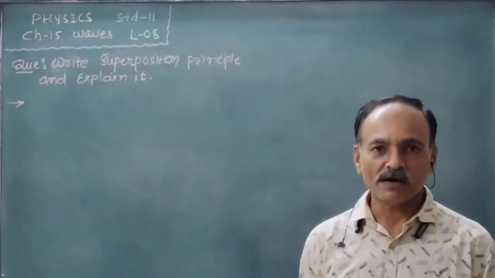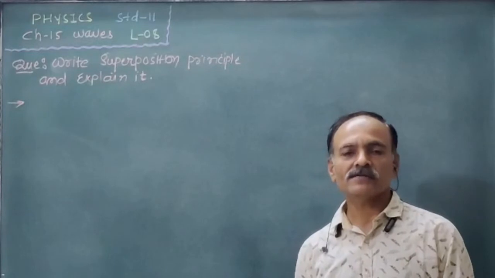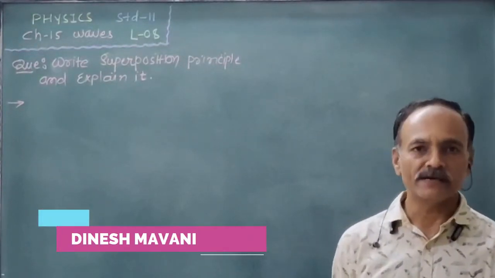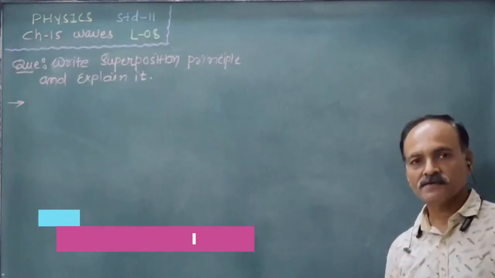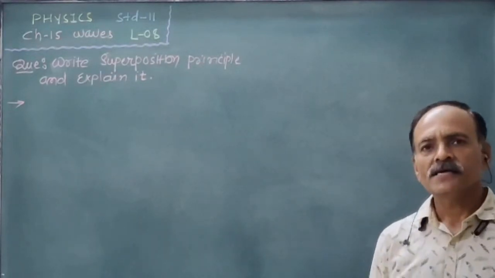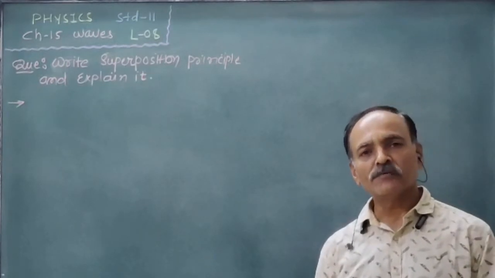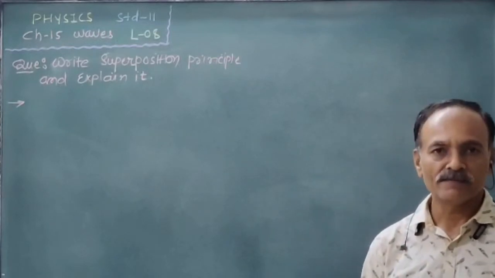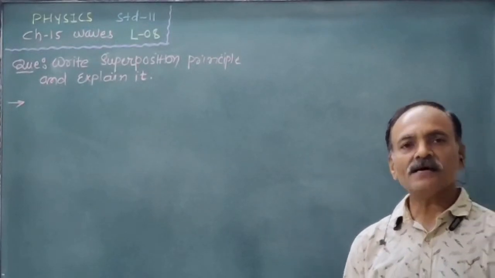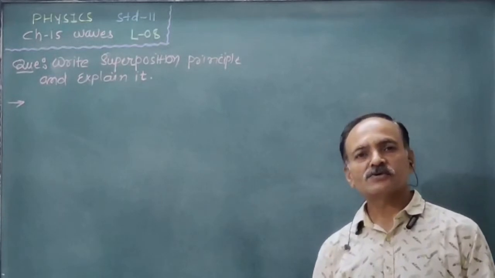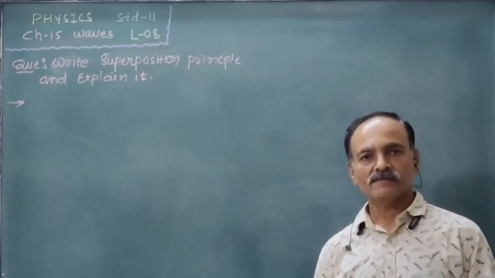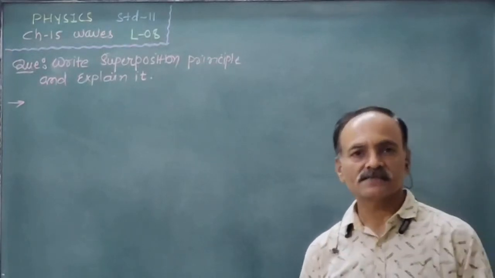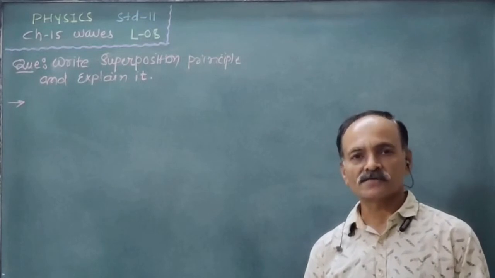Friends, we already discussed the propagation of a wave, the traveling of sinusoidal or longitudinal waves in different media. We had the equation of the wave speed. Now, what happens if two or more waves are traveling in the same medium? During their motion, they are superposed on each other, at a point where these two waves are superposed.